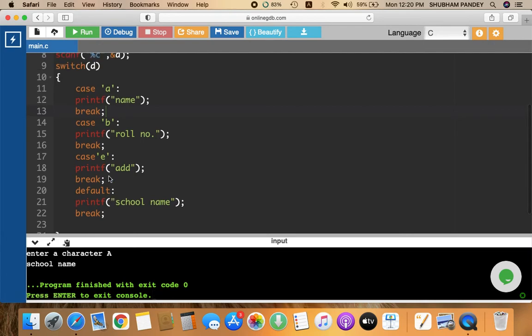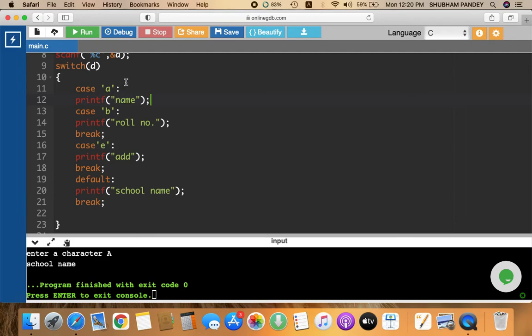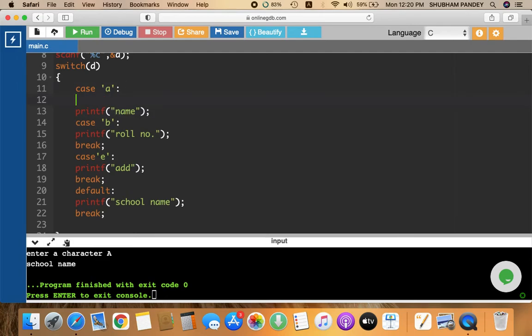Now the major fault that students make is, the first fault is they generally mention the break statement above the printf statement in many cases. Okay, so if you write like this, then what is going to happen? Actually the compiler executes the code in the sequence you have written. So when you press the case A, okay, A character, then the compiler came in case A and executes the break first, and as the break is executed, it comes out of the loop and nothing is displayed as an output.